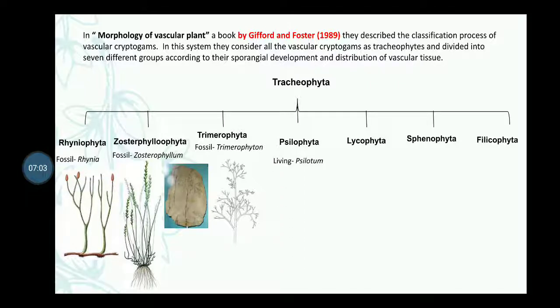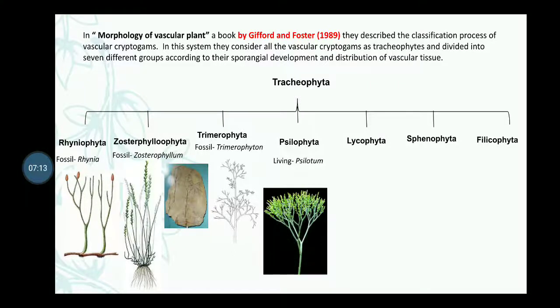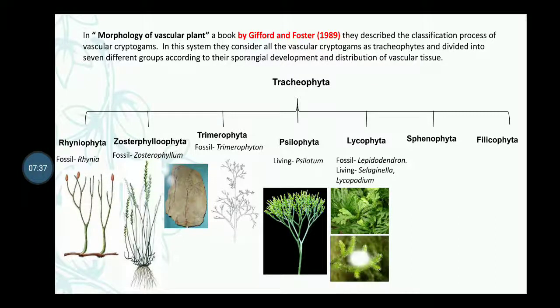And Xylophyta is a living subdivision, and the living member of Xylophyta is Xylotum. That is the morphological view of Xylotum. In case of Lycophyta, there are fossil members and living members also. One fossil member is Lepidodendron, and the living members are Selaginella and Lycopodium. That is the morphological view of Selaginella and Lycopodium respectively.